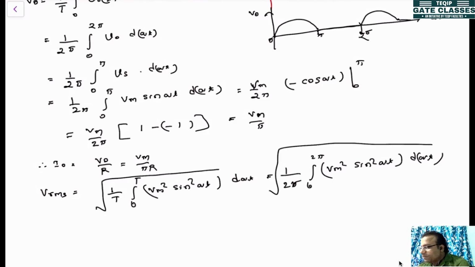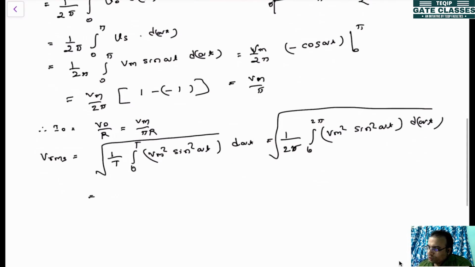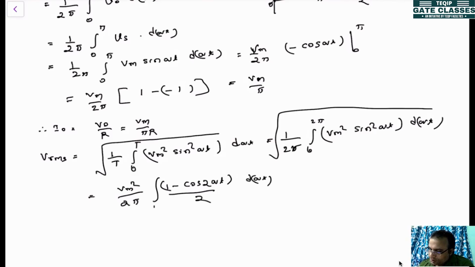Then from this what will we find? 0 to pi it is only existing, pi to 2 pi it is 0. It will be Vm square divided by 2 pi, and sine square omega t you can write as 1 minus cos 2 omega t, divided by 2, into d omega t, 0 to pi, with root.